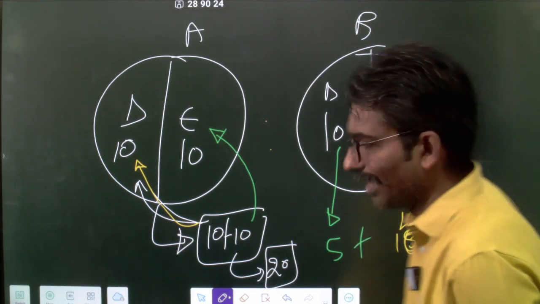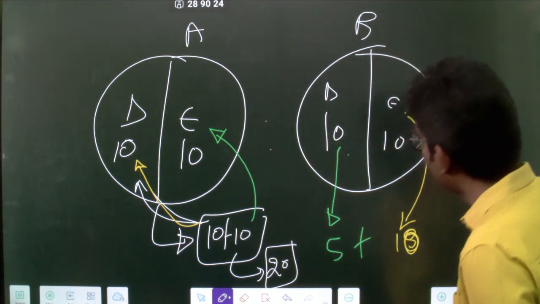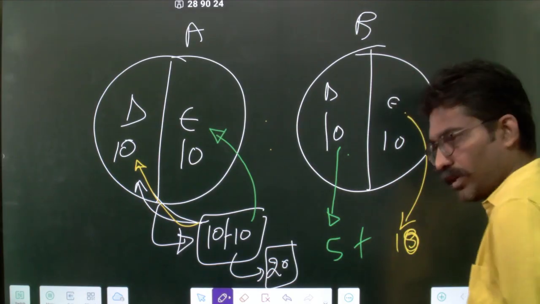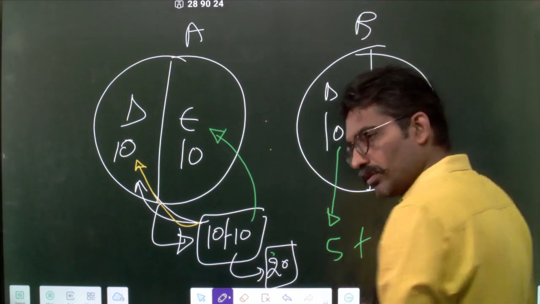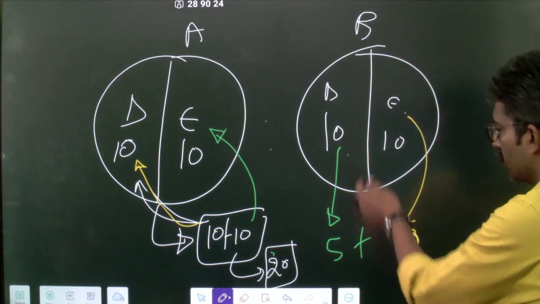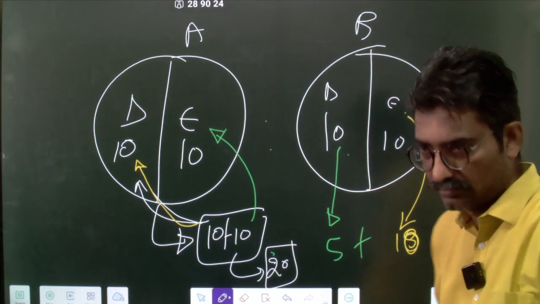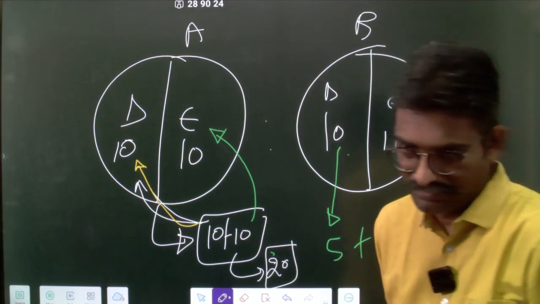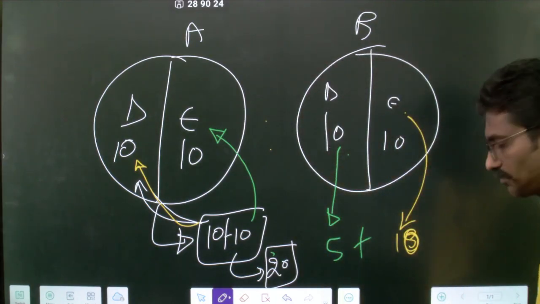Who do you think is wise? Question number 1. B is wise. Okay. This guy has invested 20 crores, raised 20 crores, 10 plus 10, deployed 20, raised 20, deployed 15. Who's smarter? In which case? Why?